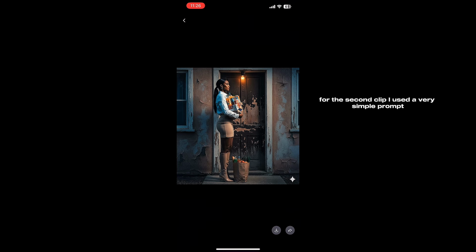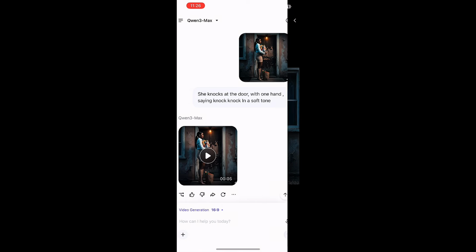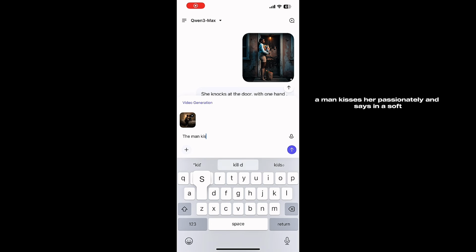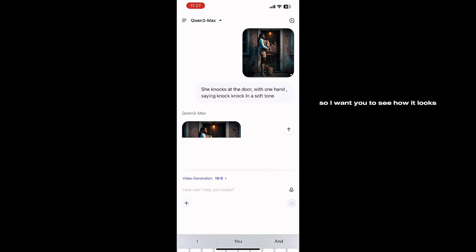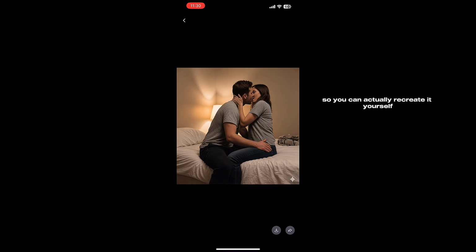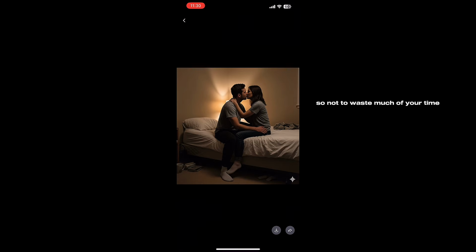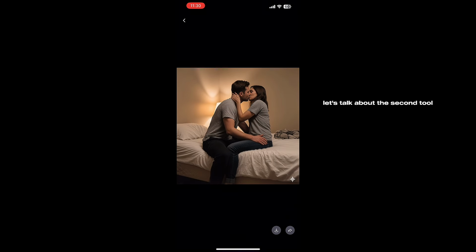For the second clip, I used a very simple prompt. This is what I wrote. I wrote, the man kisses her passionately and says in a soft romantic tone, I love you. And this is how it looks right now. The same process, simple prompt and clean results. So I want you to see how it looks so you can actually recreate it yourself. So, not to waste much of your time, let's talk about the second tool.